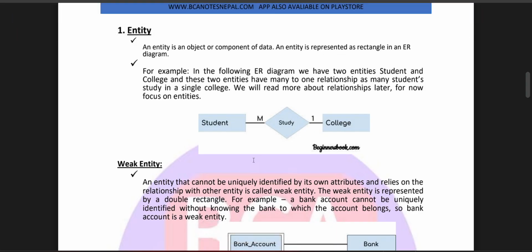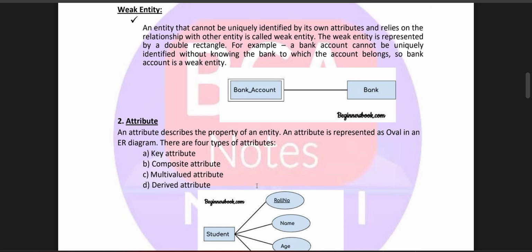Weak entity: an entity that cannot be uniquely identified by its own attributes and relies on a relationship with another entity is called a weak entity. A weak entity is represented by a double rectangle. For example, a bank account cannot be uniquely identified without knowing the bank to which the account belongs. So the bank account is a weak entity.